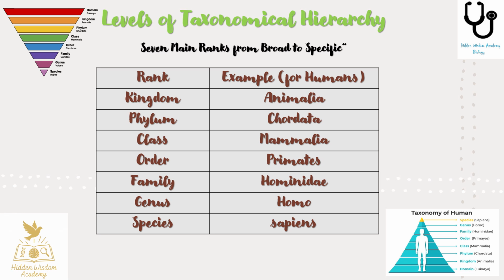To help remember these levels, use this classic mnemonic: King Philip came over for good soup. Each word stands for a taxonomic rank, from kingdom to species. Comment the mnemonic you use to remember it.